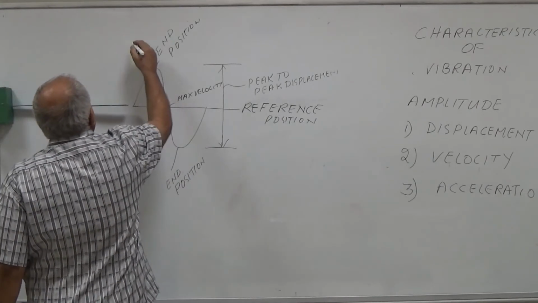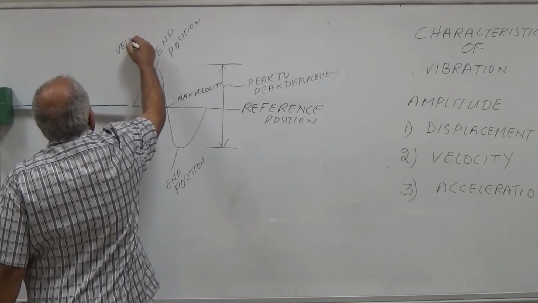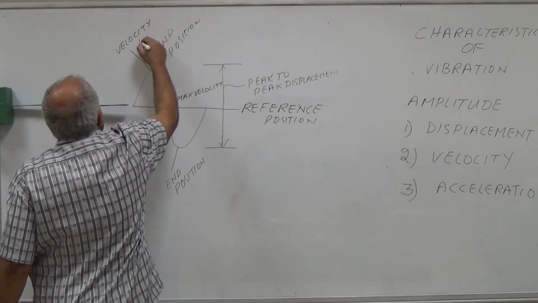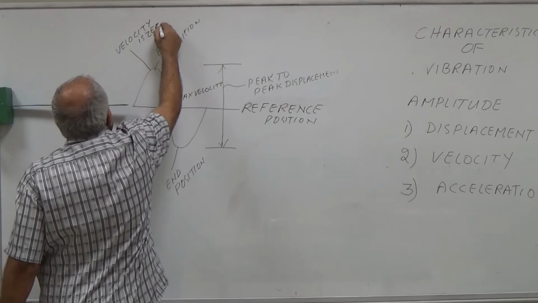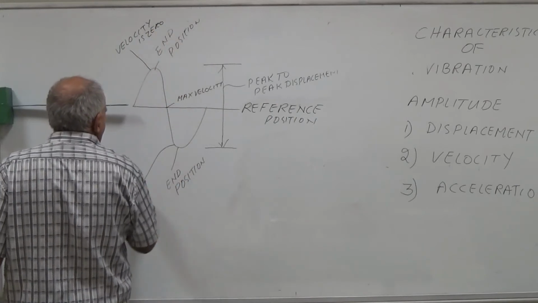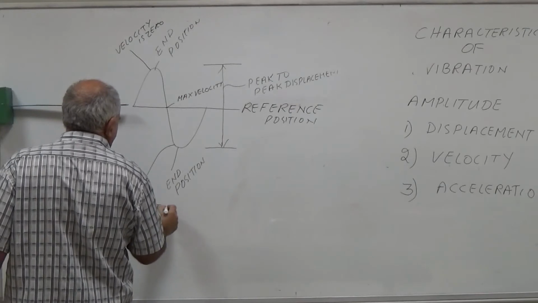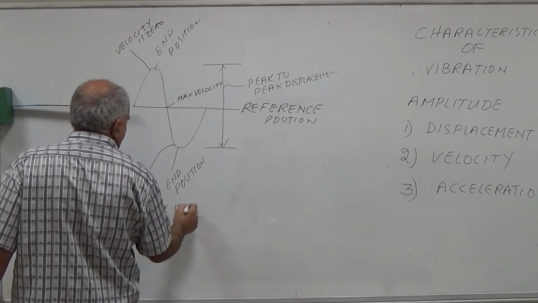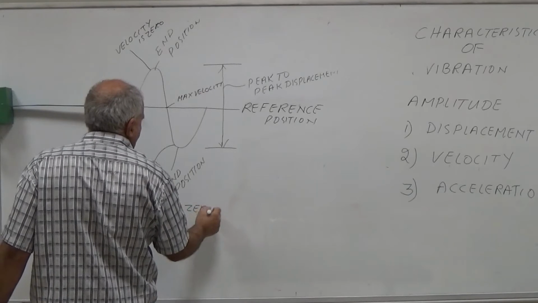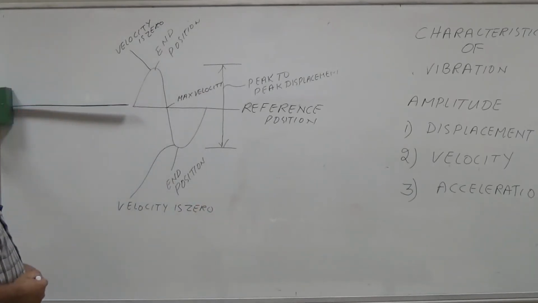Here the velocity is 0. Velocity is also here 0. And what about acceleration?